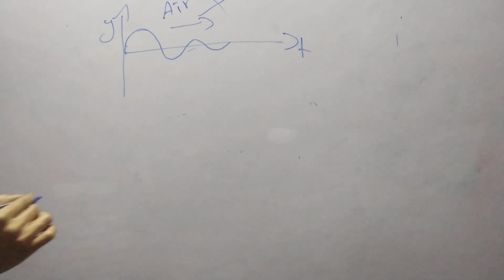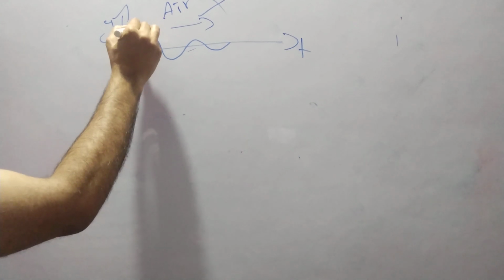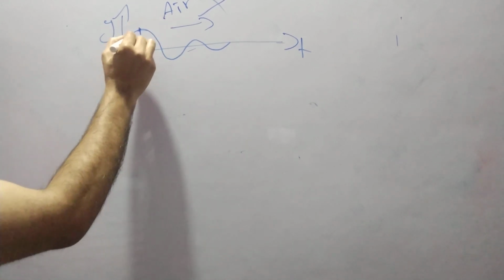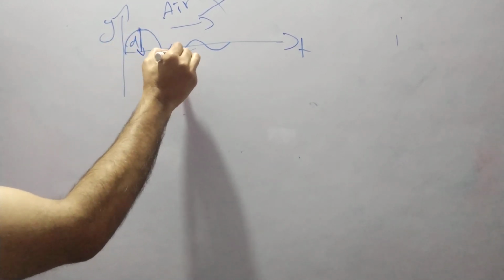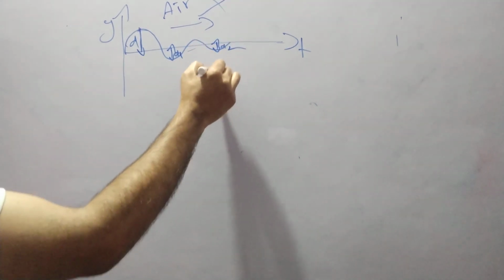But without change in amplitude. Amplitude is the maximum distance of the curve. This is the amplitude d, this is d1, this is d2, so these values are not equal.